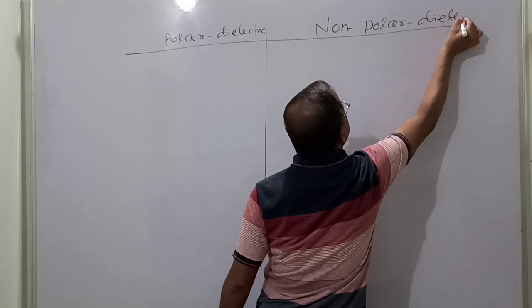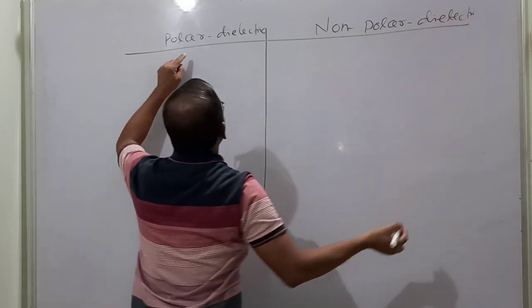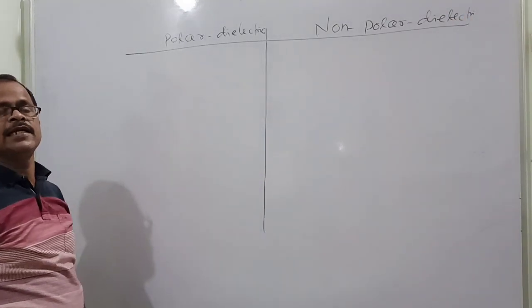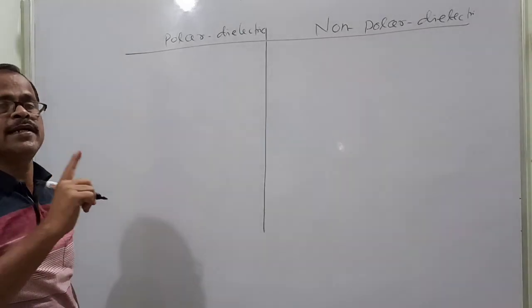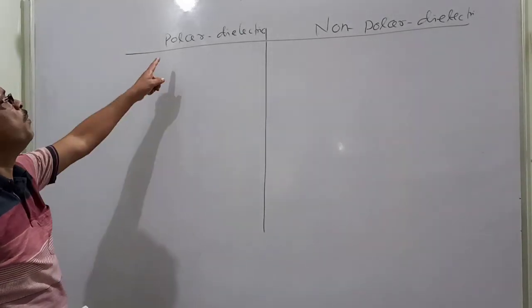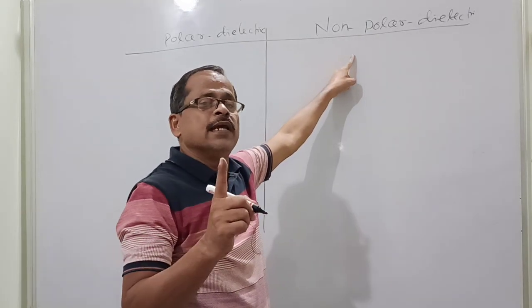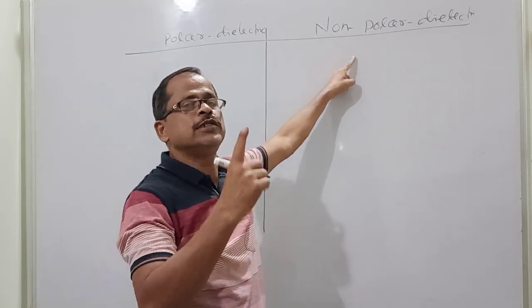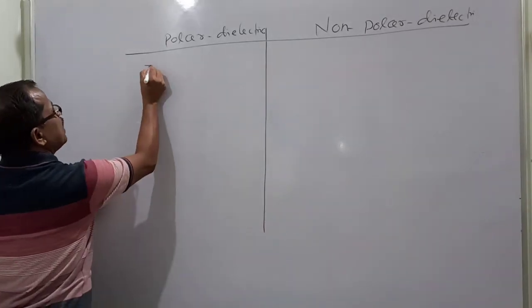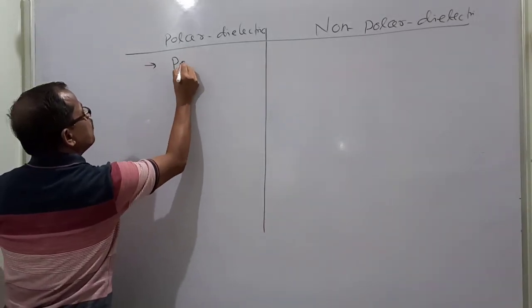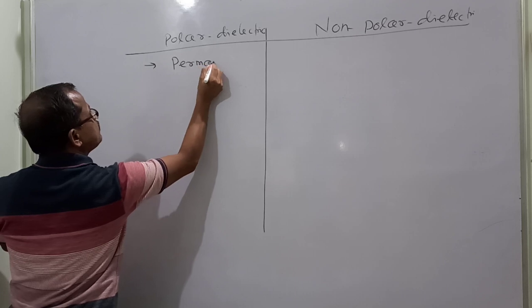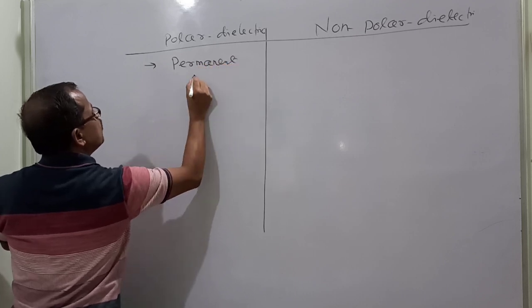Both are dielectrics. Non-polar molecules have no permanent dipole, but they will exhibit or induce a dipole moment. Polar molecules have a permanent dipole moment.